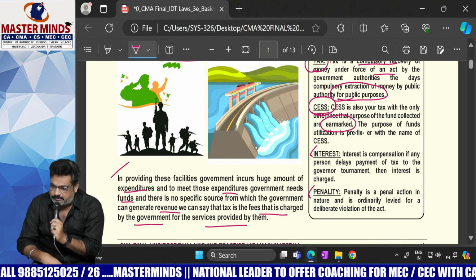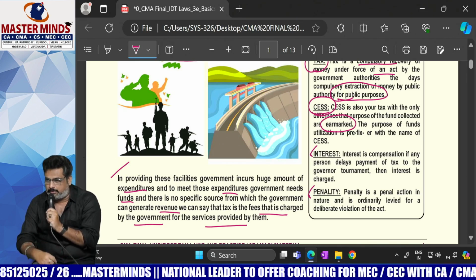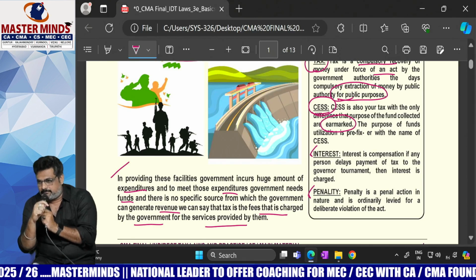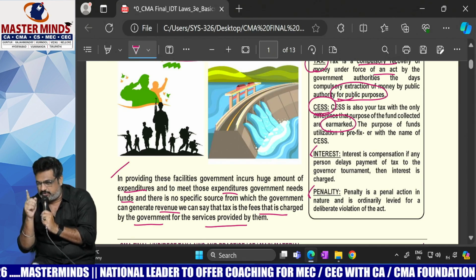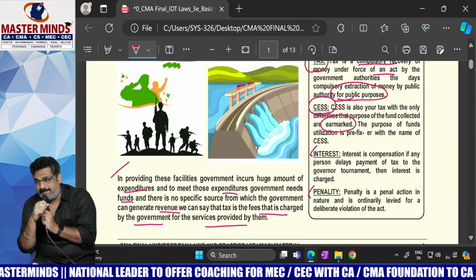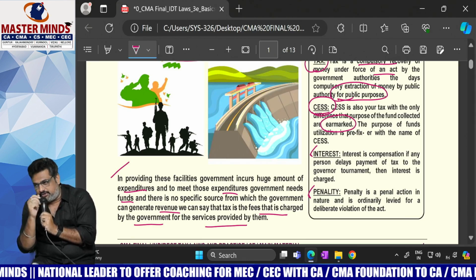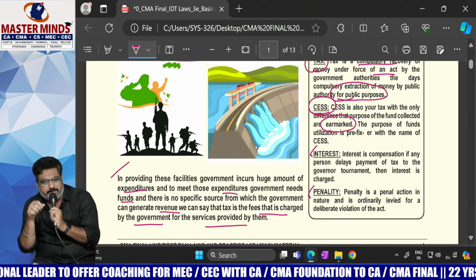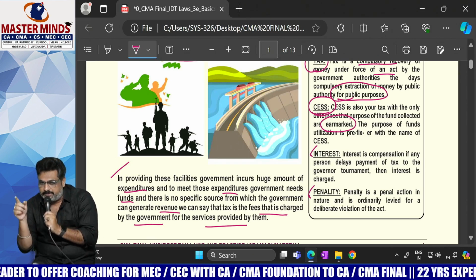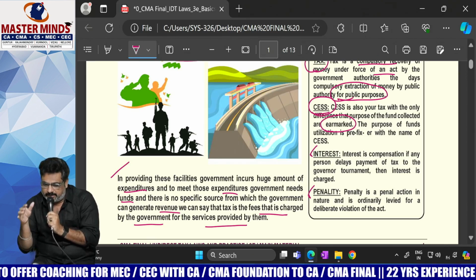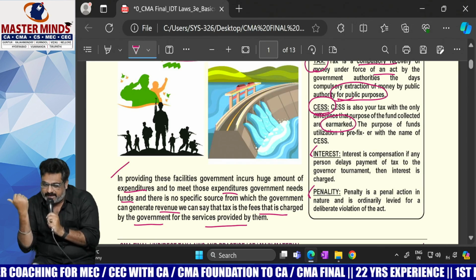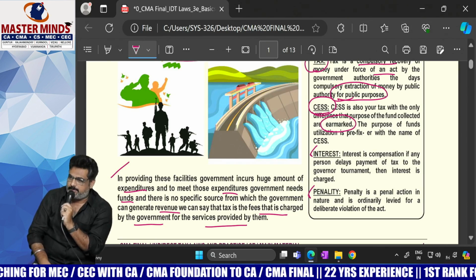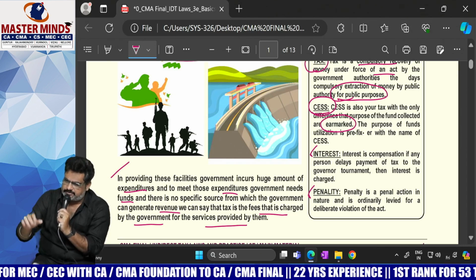But with respect to penalty, the government will have a thought that you have done the wrong thing. It should not be done by you. You violated the law, and this was not expected from you. I just want to punish you now. For that sake, you are liable to pay penalty. That's why interest is compensatory in nature, whereas penalty is penal action in nature. This is the difference between interest and penalty.